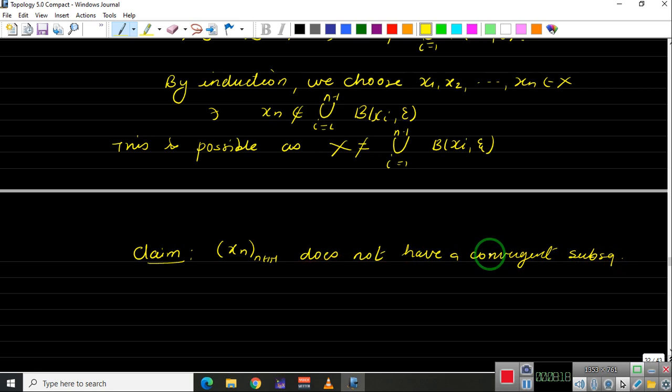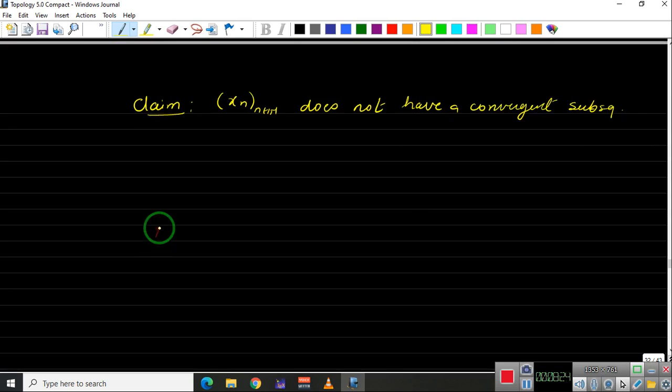And this will be the contradiction to the fact that X is sequentially compact. Okay, so to prove this claim, let us take m and n belonging to the natural numbers, and let us say that m is less than n. Now remember this n and the previous n are different. You can use p here. Let me use p and q, otherwise you will say that this m and p are the same. Let p, q belong to N such that p is less than q.